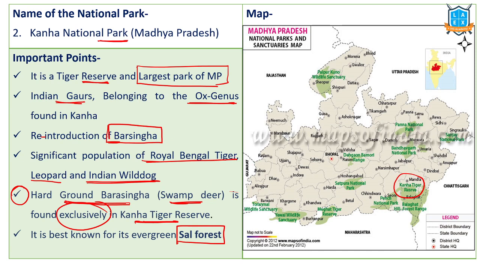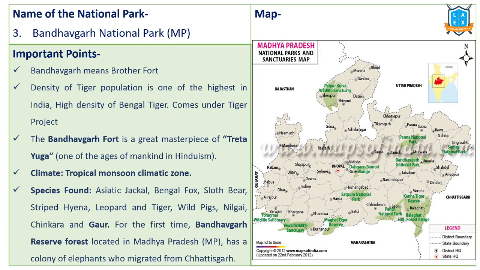Kanha is famous for tigers as well as other species. Initially a tiger reserve, later upgraded as national park. Kanha National Park. Next one, Bandhavgarh. Bandhavgarh National Park again is located in Madhya Pradesh. Bandhavgarh means brother fort. This translation is brother fort.